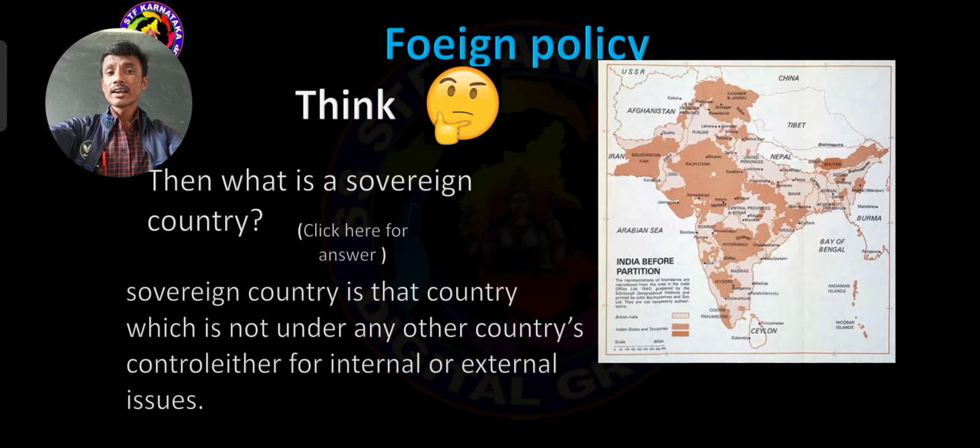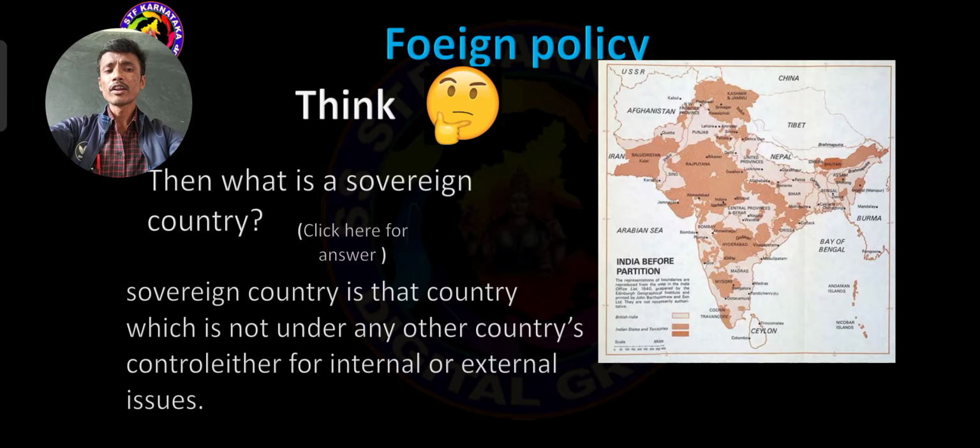A sovereign country is that country which is not under any other country's control, either for internal or for external issues. Got it? So before 1947, India was under the control of the British. That is why before independence, India was not a sovereign country. But after independence, India is not under any country, whether internal or external.